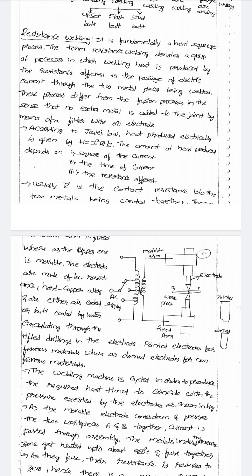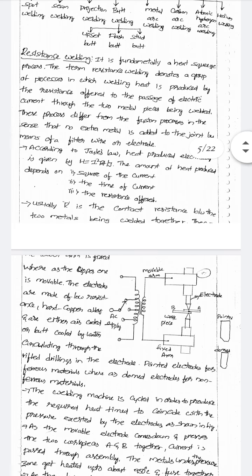Apart from the fusion, no extra metal is added in joining, which means filler or wire is eliminated. According to Joule's law, heat produced electrically is given by H = I²RT/J.